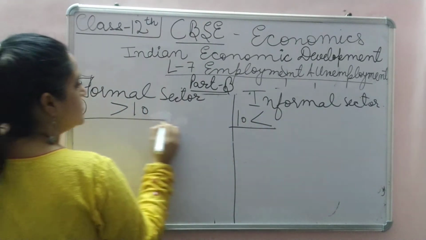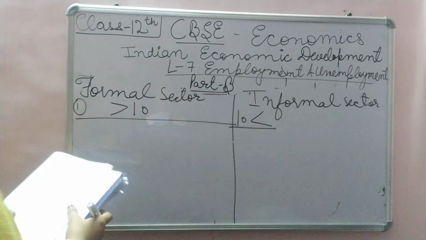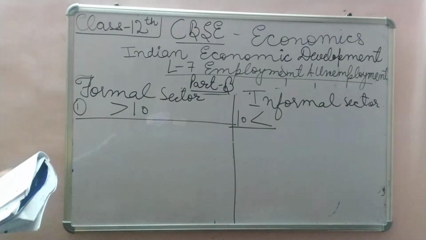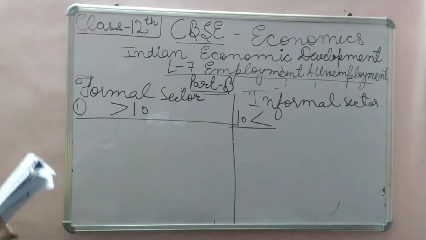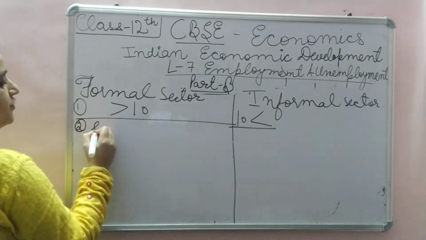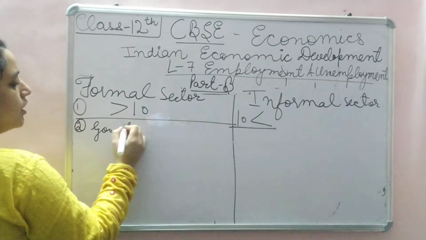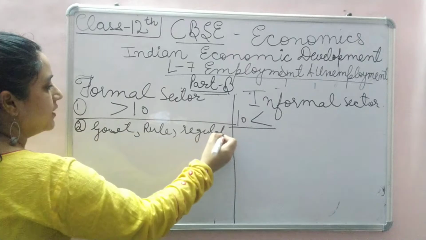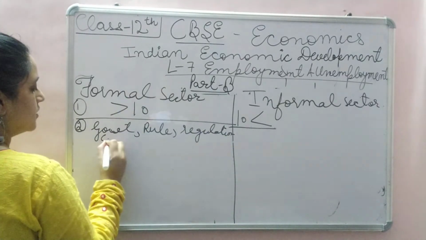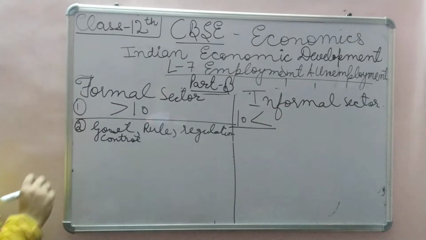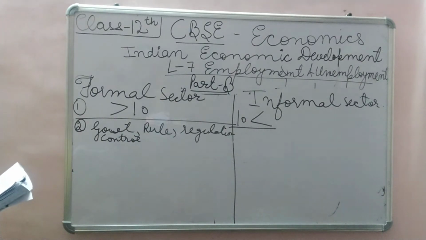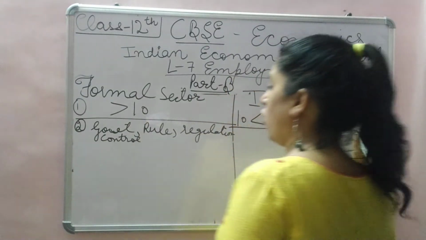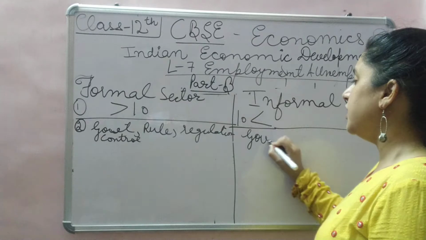Second, government exercises control over the formal sector by passing necessary acts and formulating rules and regulations. Government intervenes, rules and regulations of government are to be followed. Government control is there. Whereas in the informal sector, there is no control of government. Government does not interfere.